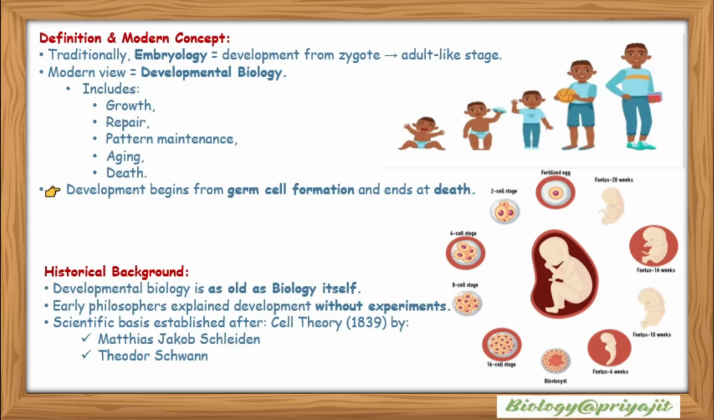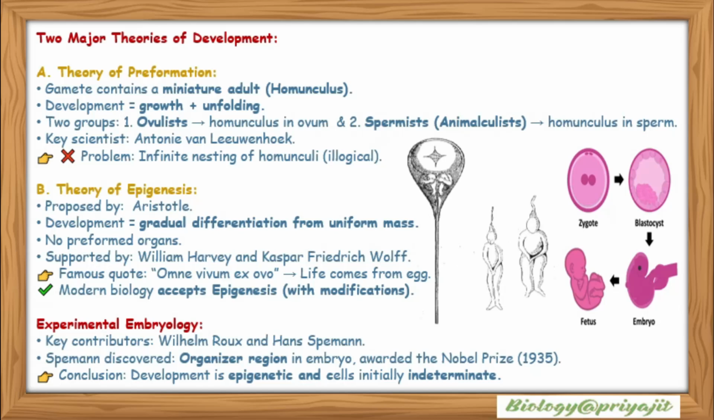Historical background: developmental biology is as old as biology itself. Early philosophers explained development without experiments. The scientific basis was established after cell theory in 1839 by Matthias Jakob Schleiden and Theodor Schwann. There are two major theories regarding the belief of development. The first one is the theory of preformation. Gametes contain a miniature adult, known as a homunculus. So development is growth plus unfolding.